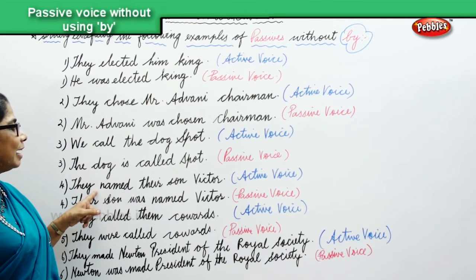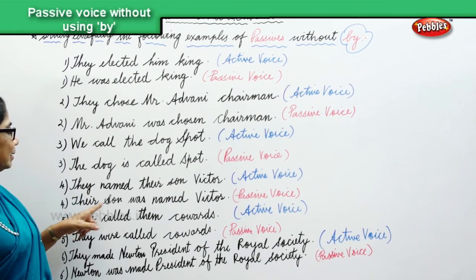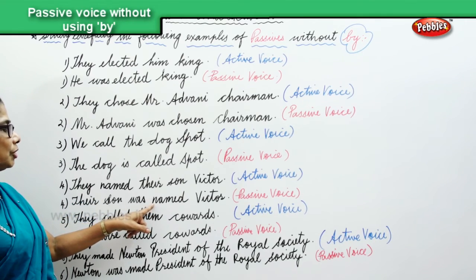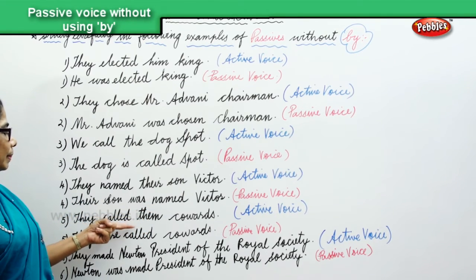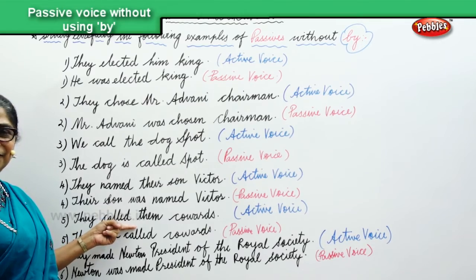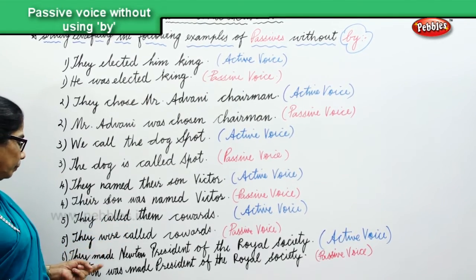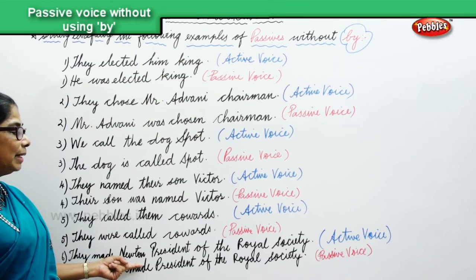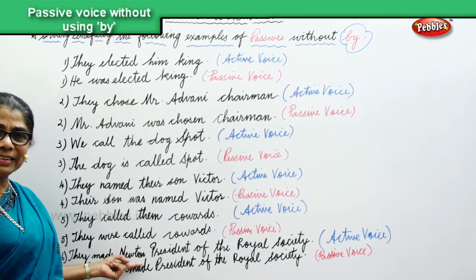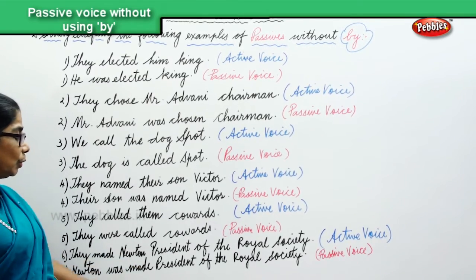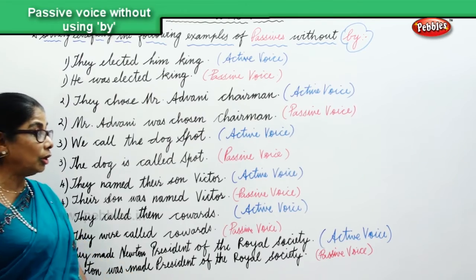They named their son Victor, active. Their son was named Victor, passive voice. They called them cowards, active. They were called cowards, passive. They made Newton president of the Royal Society, active. Newton was made president of Royal Society, passive.